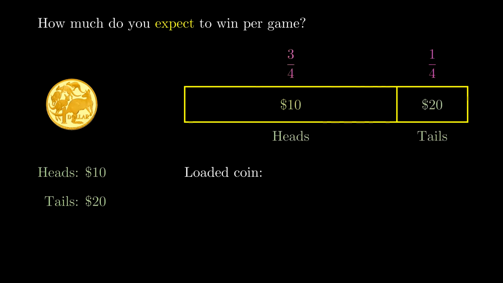We land on heads and earn $10, well, 3/4 of the time. So on average, this amounts to 3/4 of 10, which is $7.50 per flip. Similarly, we land on tails and earn $20 1/4 of the time. So on average, this amounts to 1/4 of 20, which is $5 per flip. In total then, the average coin toss would earn you $12.50. Slightly less than the previous answer, of course, because we're now much more likely to land on the outcome with less money.